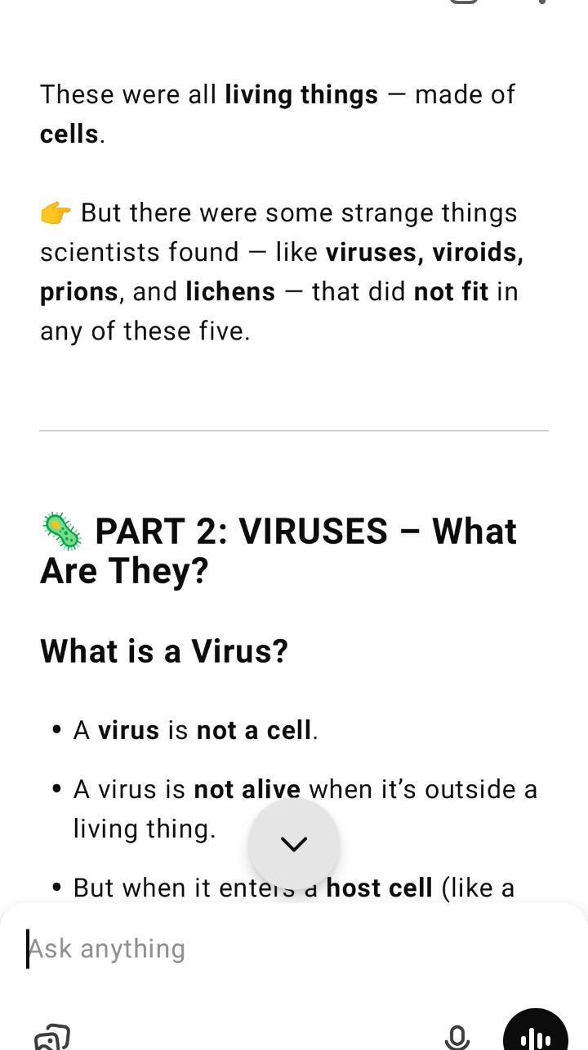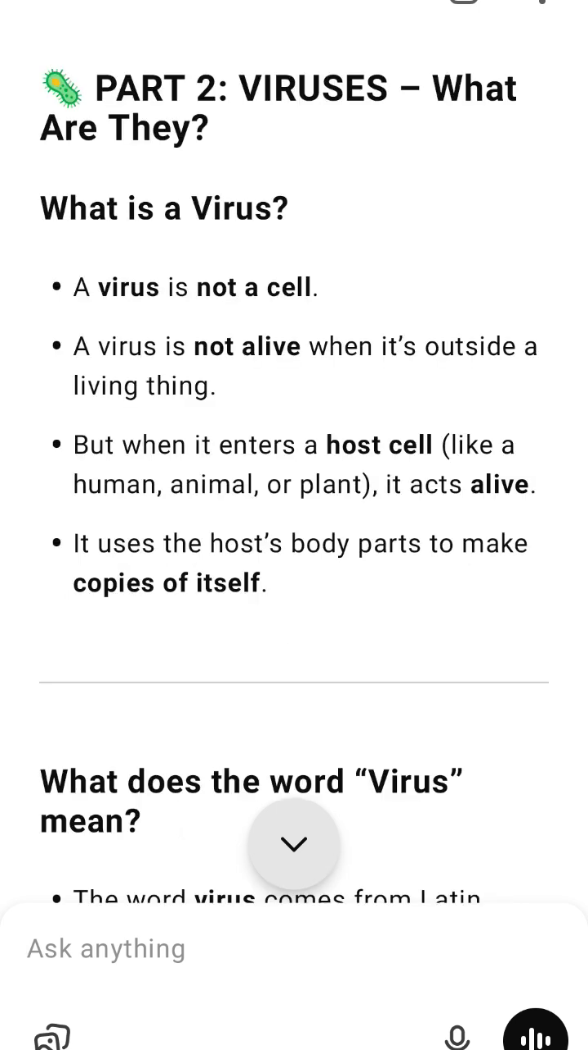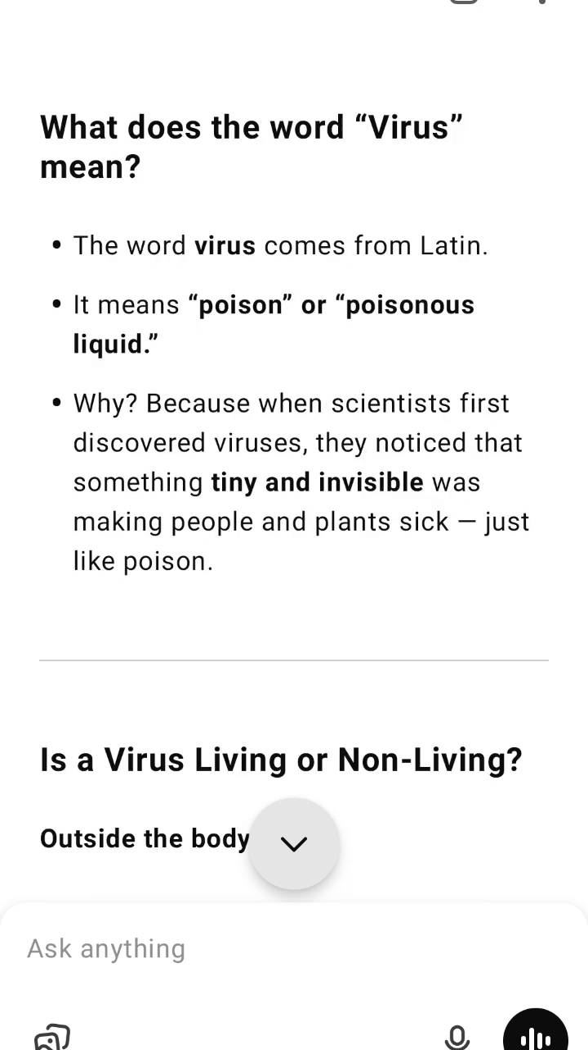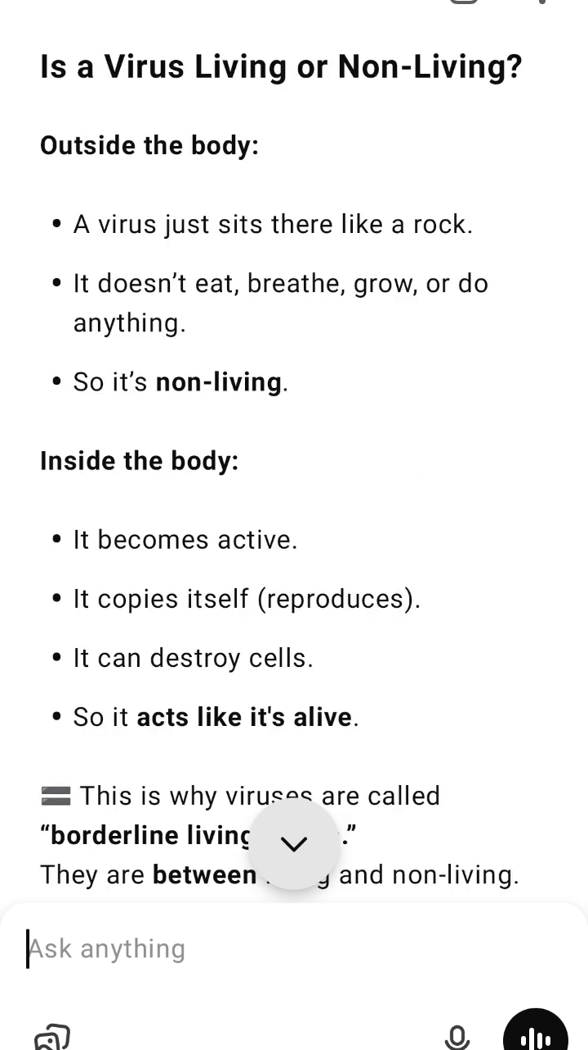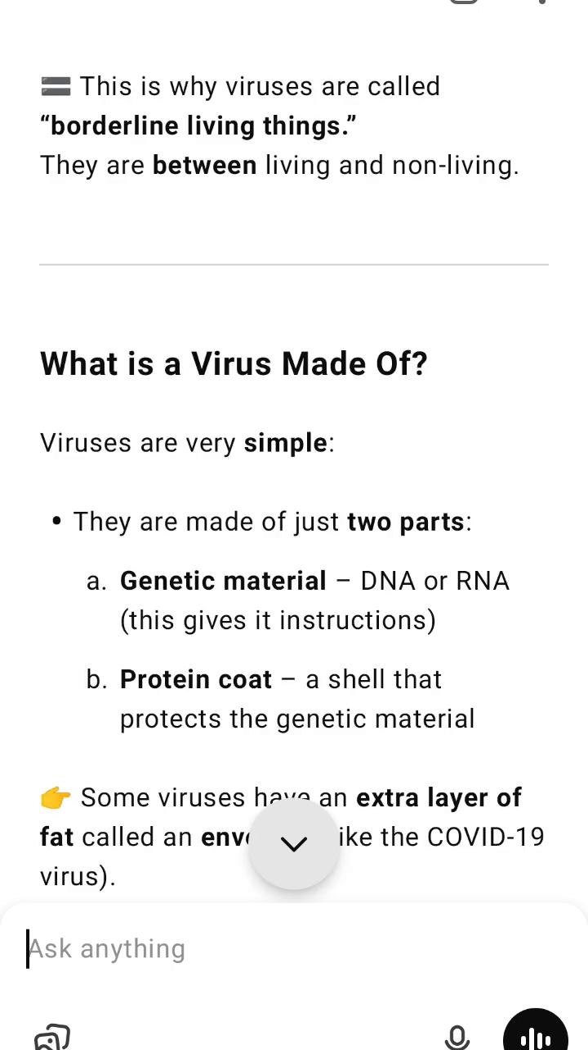Discovery of viruses, scientists, year, what they did. Ivanowski, 1892, found virus in tobacco plants. Beijerinck, 1898, named it virus, called it a living fluid. Stanley, 1935, crystallized virus, proved it's not alive outside a host.